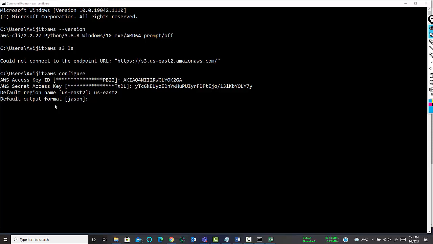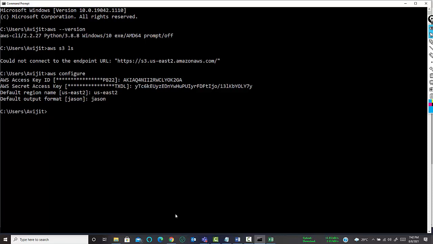But since you will be working with AWS commands, I have already shown you yesterday that AWS by default supports JSON. So let us put JSON as the default output format. You are now connected.